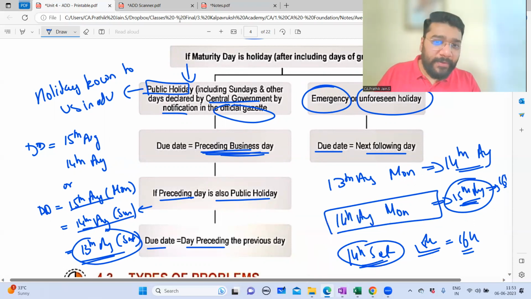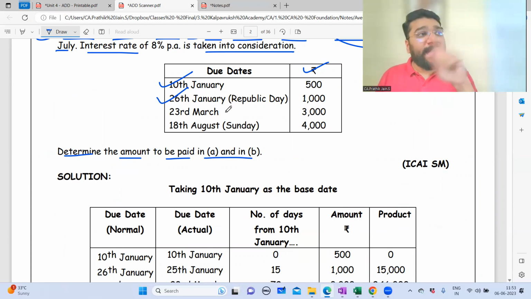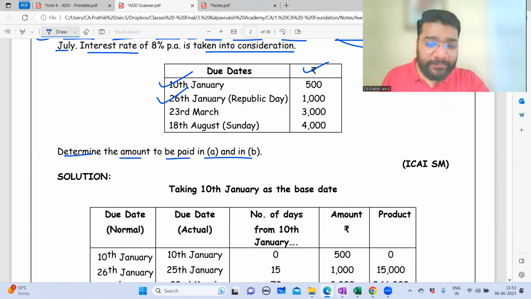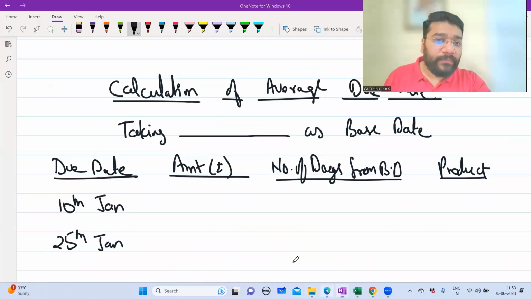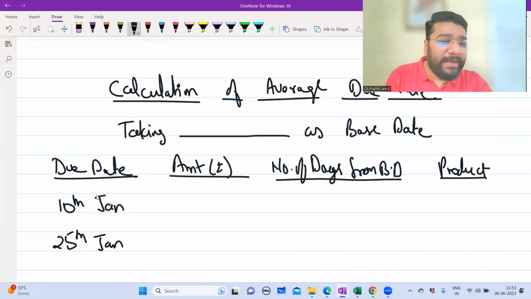Now if you see here, coming back. 10th January, due date. 26th January is Republic Day. Is it an emergency holiday, unforeseen holiday, or public holiday? Public holiday. So one day after or one day before? One day before. So 25th January is the due date. Now, 23rd March. Nothing is given, guys, so we'll take that day itself as the due date.